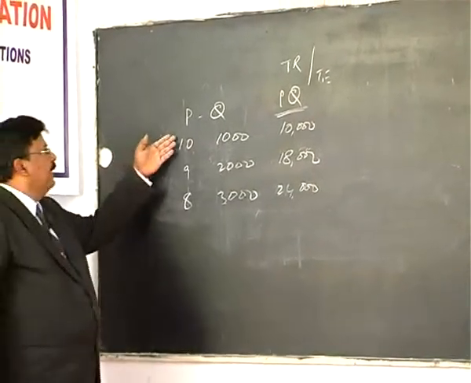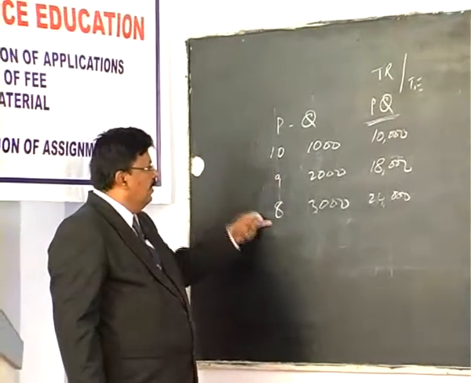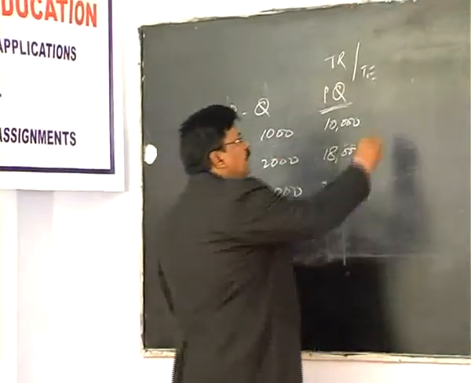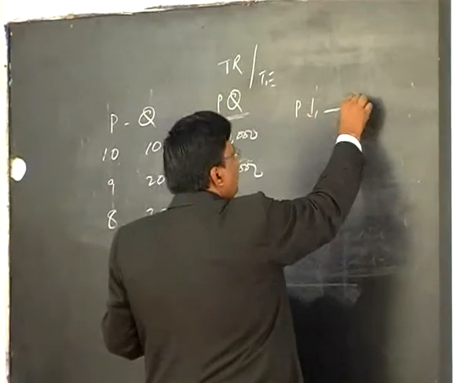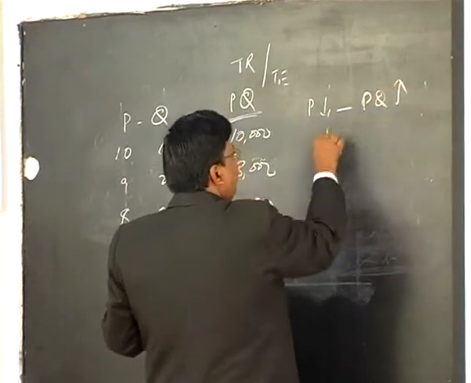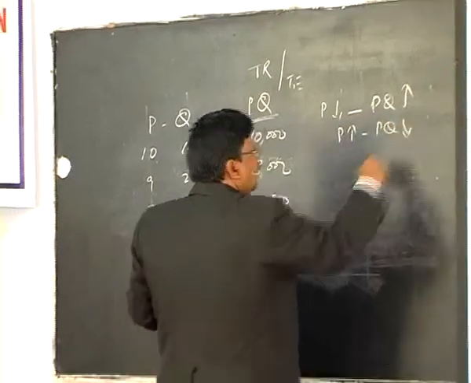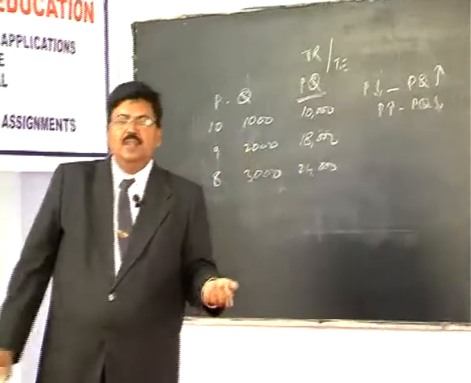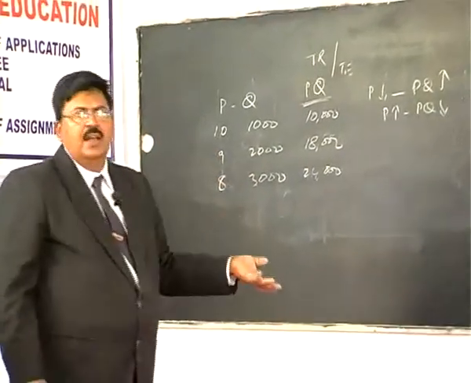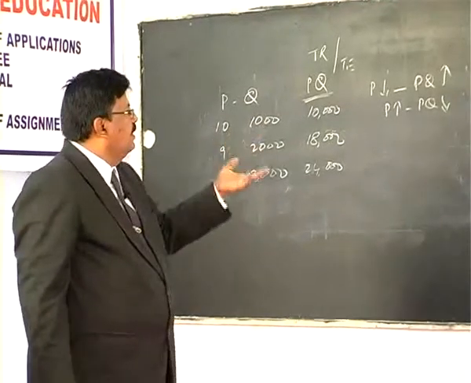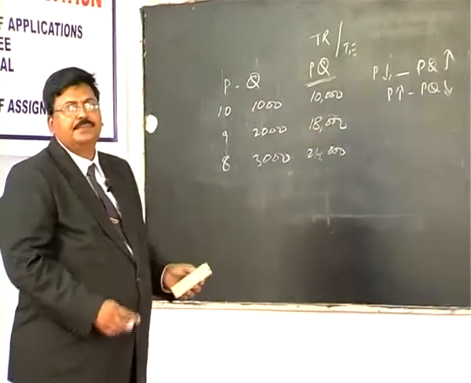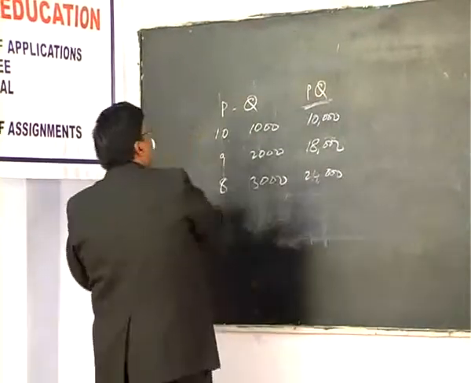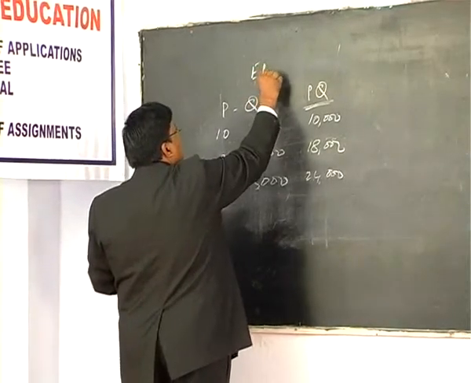What you observe here: price declined from 10 to 9 or 9 to 8, and what happened to total revenue? When price declined, total revenue increased. Price declined and PQ, or total revenue, increased; or when price increased, PQ declines. These two are inversely related, the first column and the third column. You have to compare the first column and third column. You will find that when price declines, total revenue increases, and when price increases, total revenue declines. We can also prove this when demand is elastic. So this is the case of elastic demand.